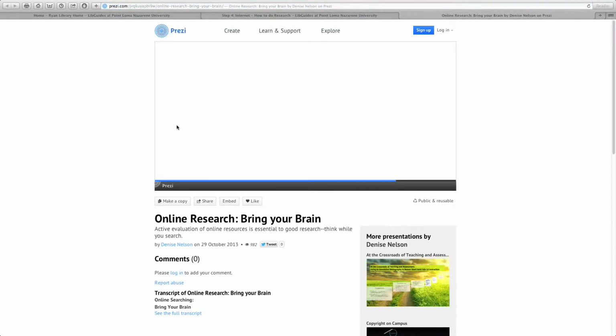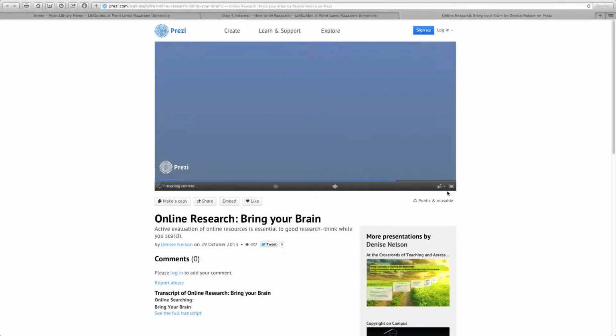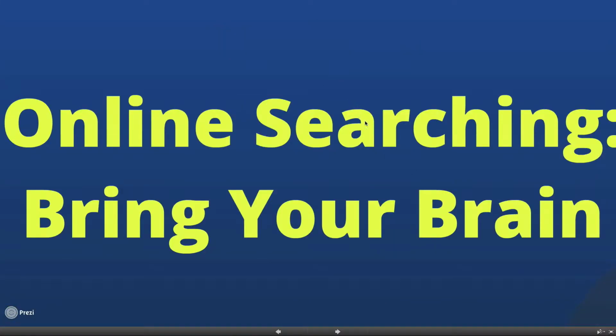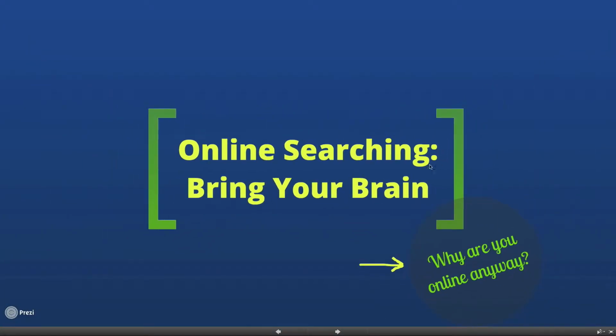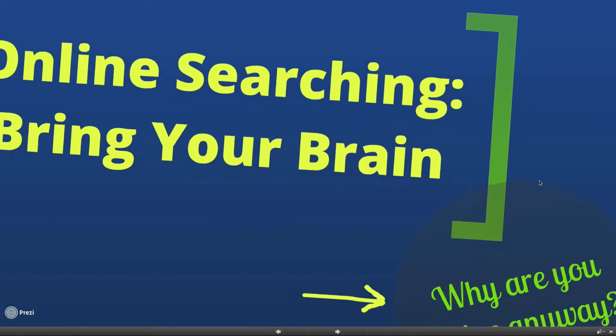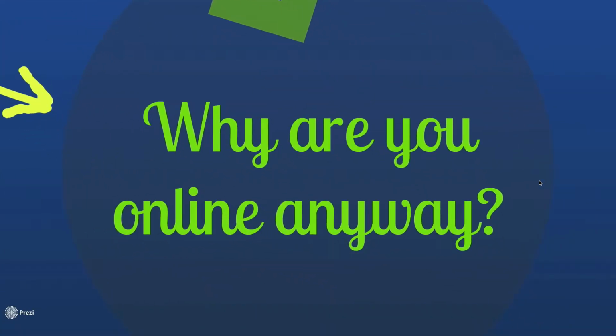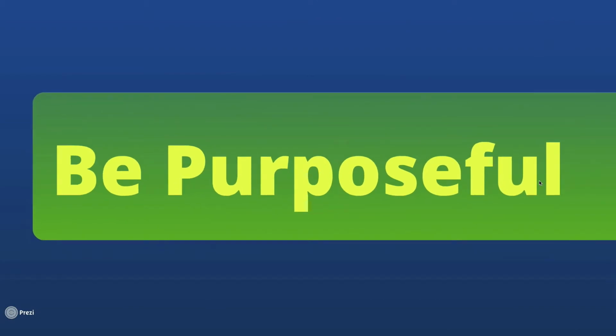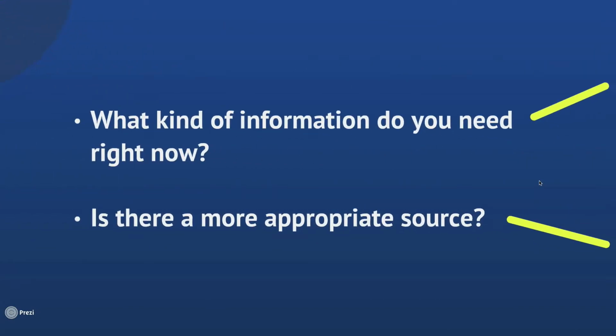It's so easy to be a lazy researcher. We're good at it. It's easy to get a lot of information quickly, and so we're not very critical. The question you need to ask yourself is, why am I online anyway? You remember need, source, evaluation, citation. What do I need? I want you to be purposeful. So think about the kind of information that you need right now.